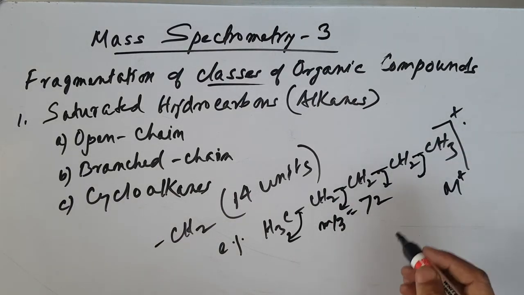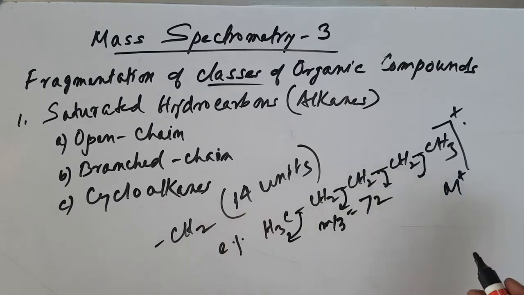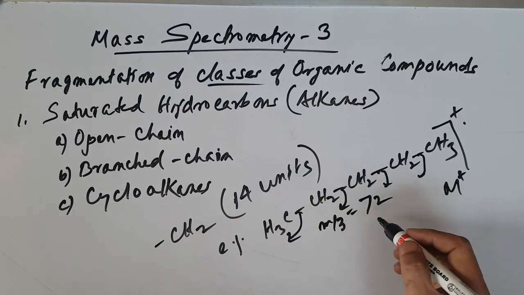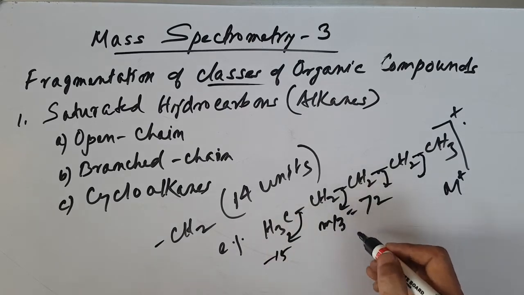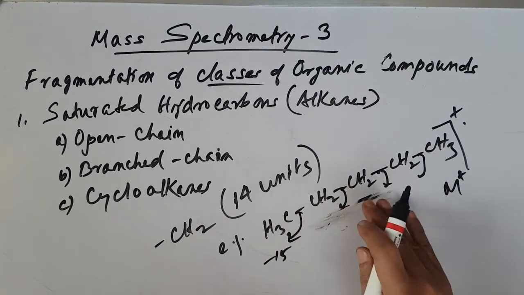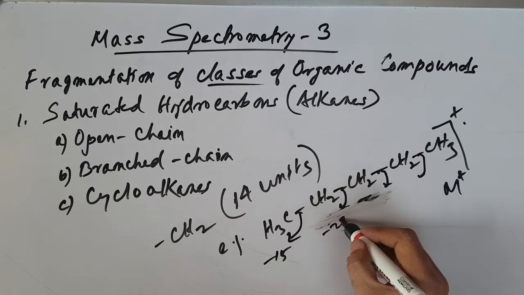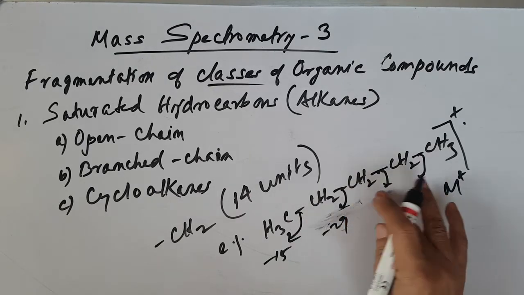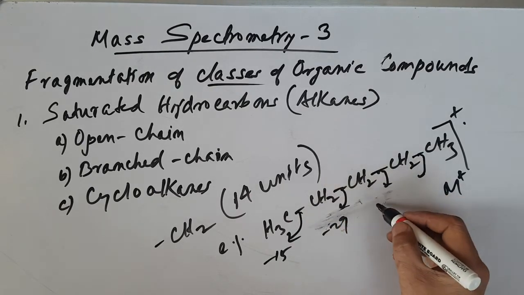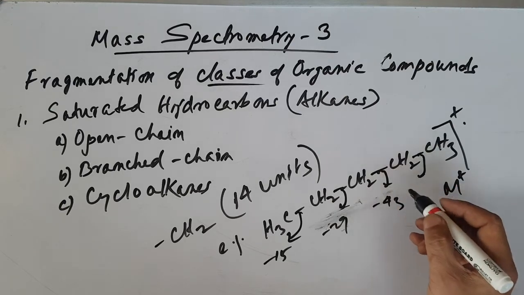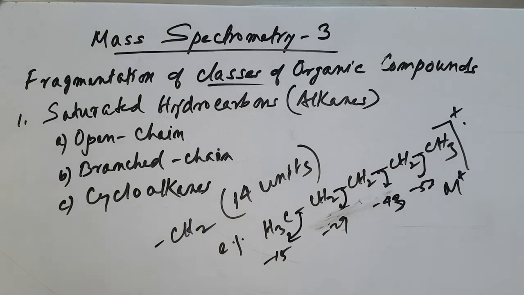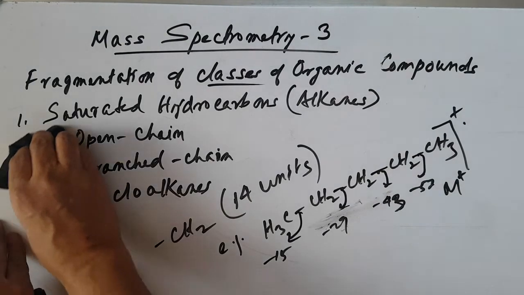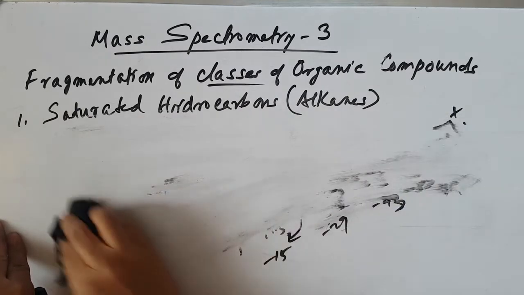So you get so many fragments coming up. So the mass, minus 15 for CH3, then C2H5 is minus 29, then C3H7 minus 43, then minus 57, like that. So you get many fragmentations. So I show you how fragmentation goes like this, for an open chain alkane.